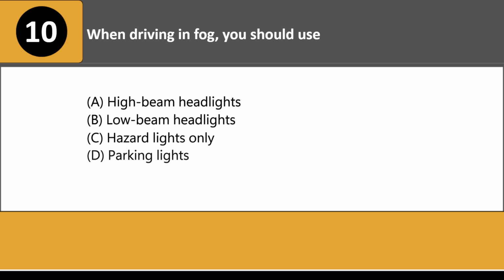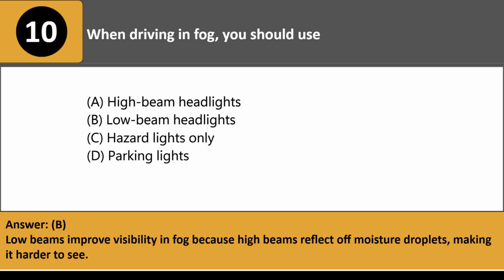When driving in fog, you should use: A. High beam headlights. B. Low beam headlights. C. Hazard lights only. D. Parking lights. Answer: B. Low beams improve visibility in fog because high beams reflect off moisture droplets, making it harder to see.